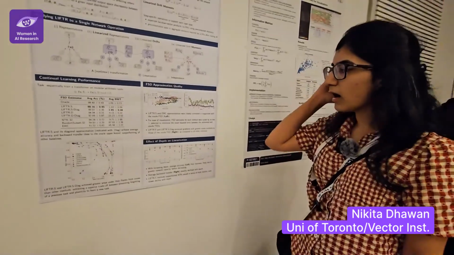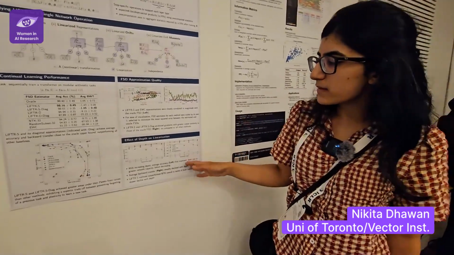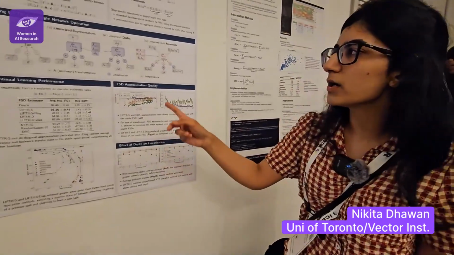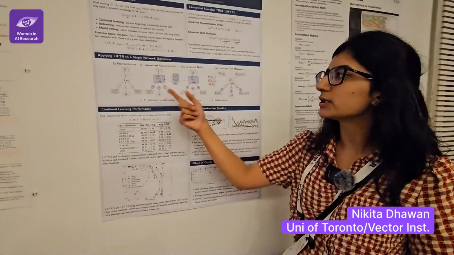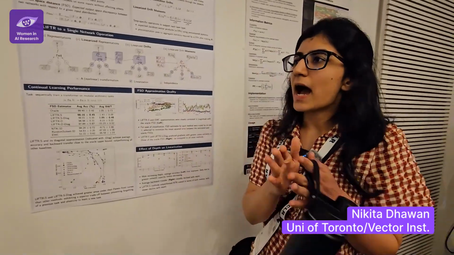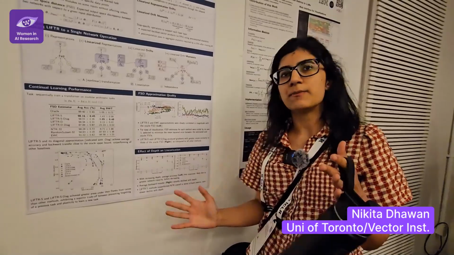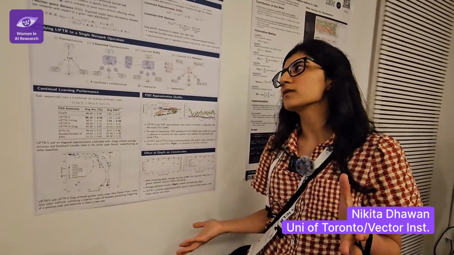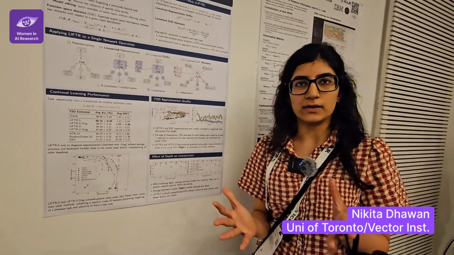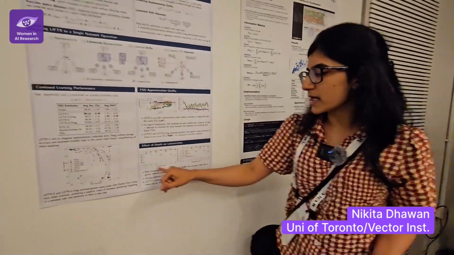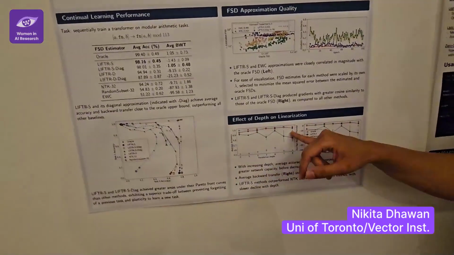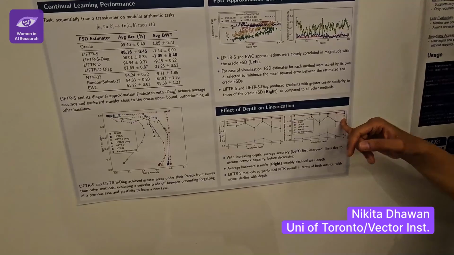And then finally, the last bit of analysis is on the effect of depth on linearization, because notice we're doing this approximation for every step of the forward pass. So you can imagine as I have more steps in the forward pass, a deeper network, or more blocks in my transformer, you would accumulate more errors. That's why we wanted to look at it. As I increase the number of blocks, we went up to 8 here, how do my accuracy and backward transfer change?